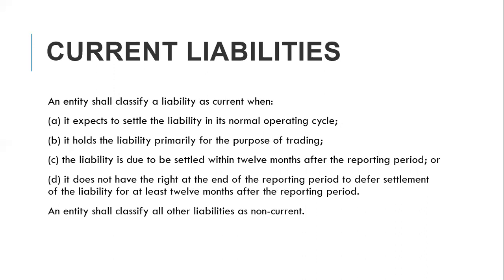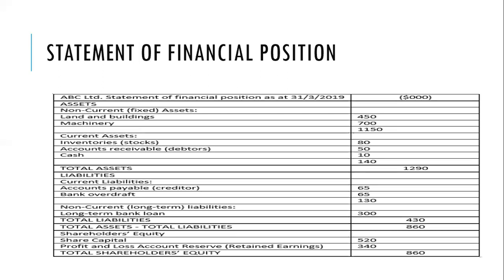Now, if it does not fit into either A, B, C, or D, and it's a liability, then automatically it is non-current. So that's how IAS 1 defines non-current liability. An entity shall classify all other liabilities as non-current. So you can see an example of a statement of financial position. Like we said, you must identify the name, and you must identify the period that is being covered.